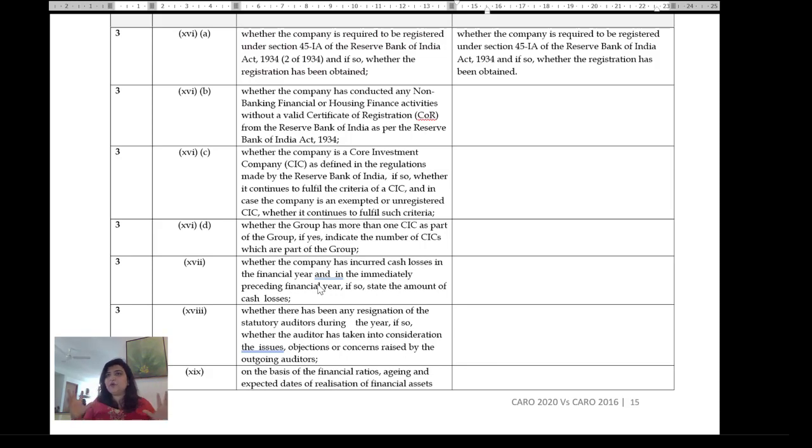So it appears that our main audit report is going to become, whatever we say, books of accounts are maintained as per law, it's true and fair, and we have done our reasonable inquiries and arrived at our audit conclusion. But this is going to be the indicator of incipient issues in the company. So that's exactly where CARO is headed today. If CARO points are going to be adverse, then somebody can easily figure out that there's something wrong with the company.